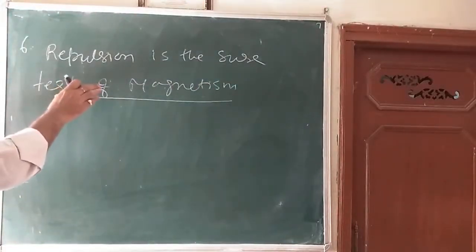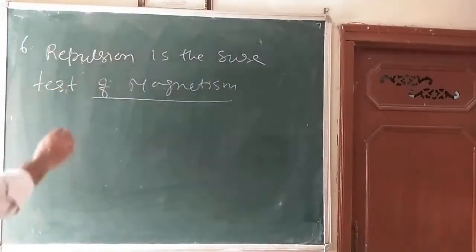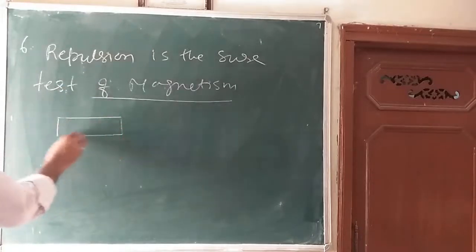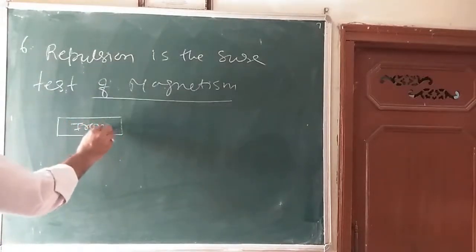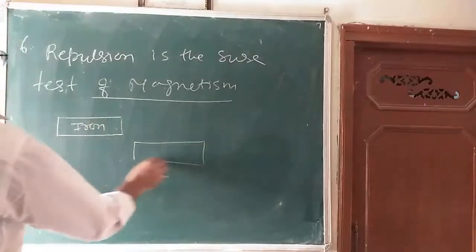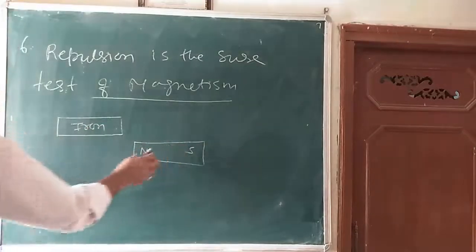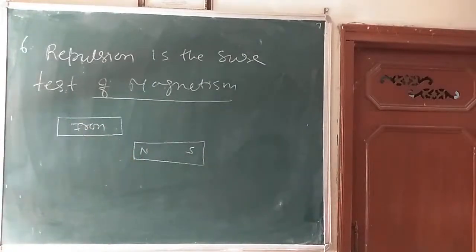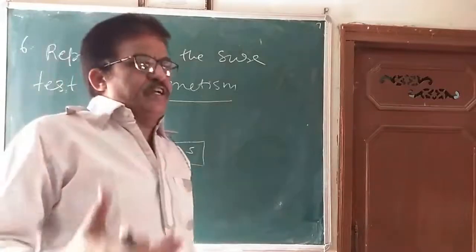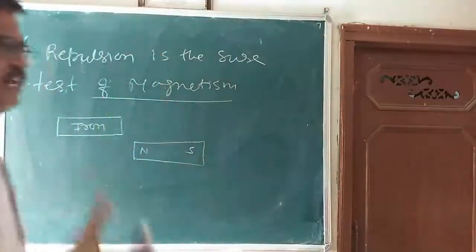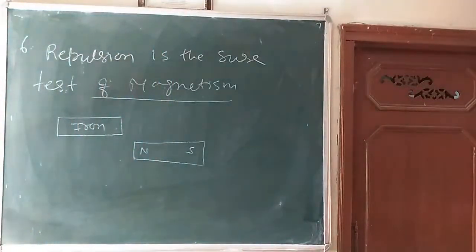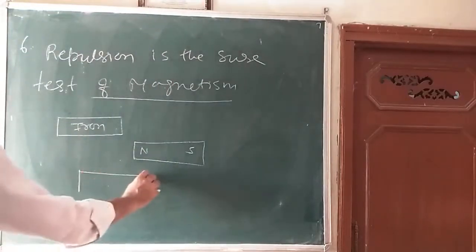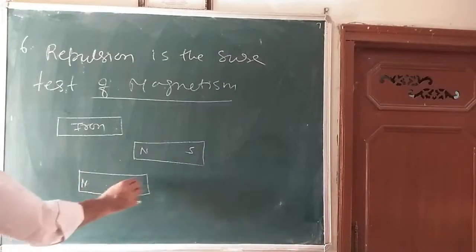Suppose we have two identical pieces. Suppose this is the iron and here is a magnet. We have two identical pieces, one is iron and the other is a bar magnet. How do I distinguish which is which? Which is a bar magnet and which is iron? So we take another bar magnet, suppose like this.